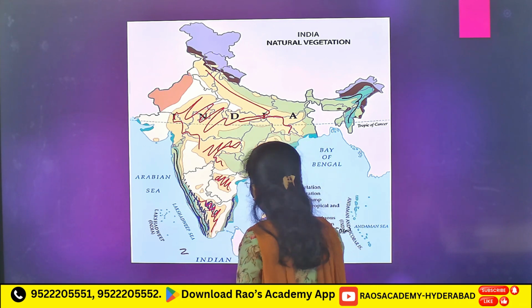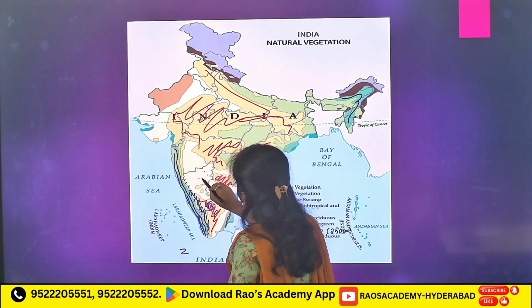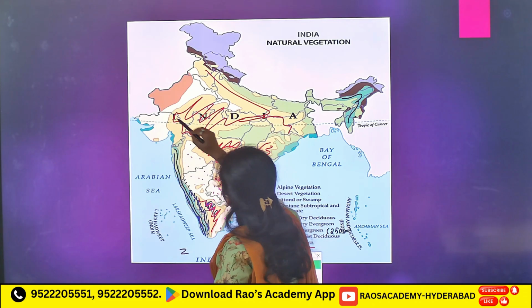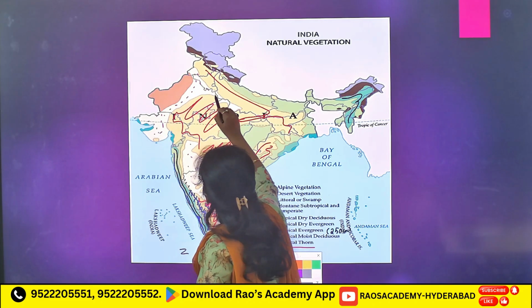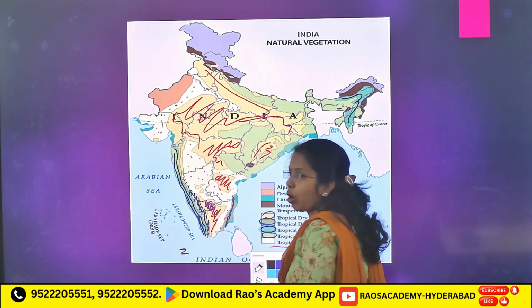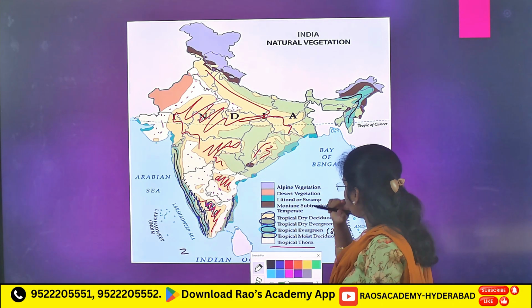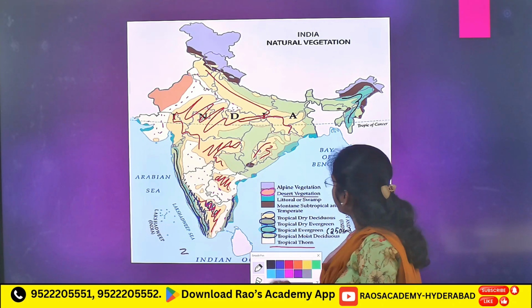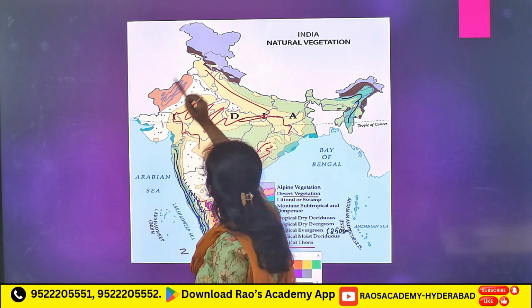Next, tropical thorn here. Tropical thorn regions you can see. Next, desert vegetation here, hot desert.